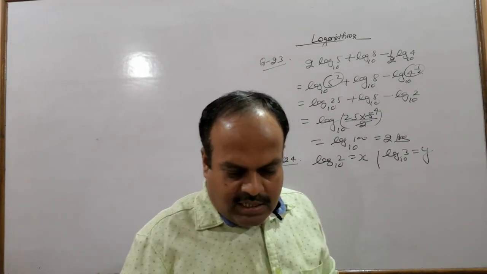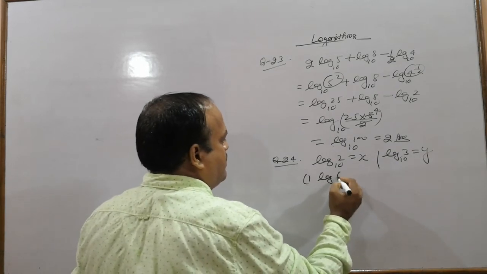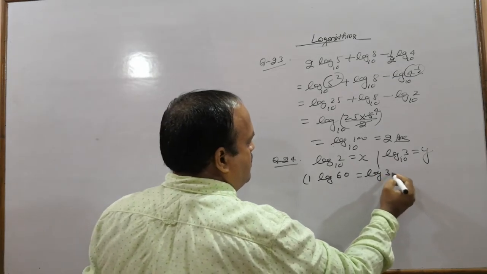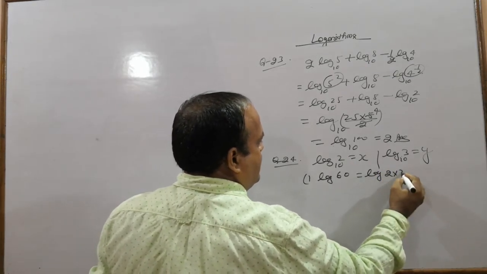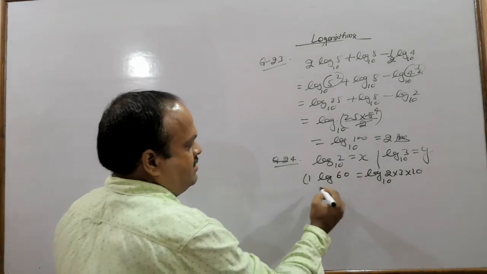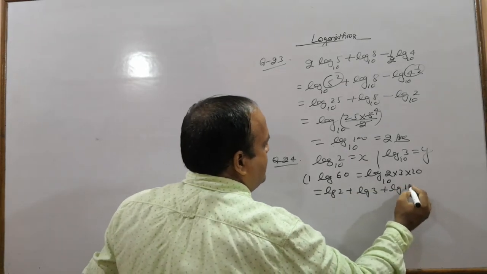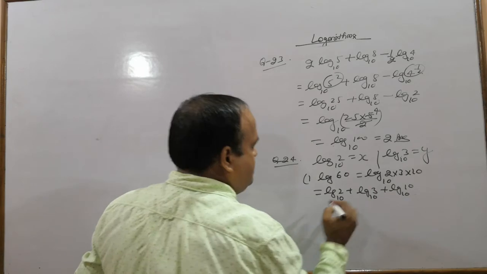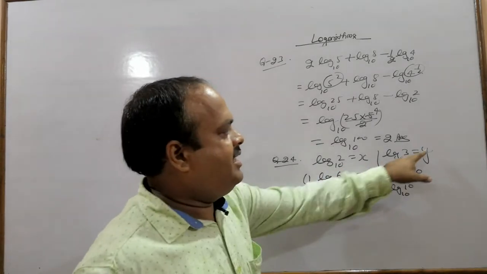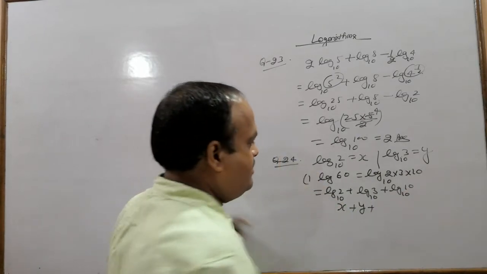We want to get log 60. It can be changed to log 2 into 3 into 10. So we can write it as log 2 plus log 3 plus log 10. Log 2 is x, log 3 is y, and log 10 to the base 10 is 1.